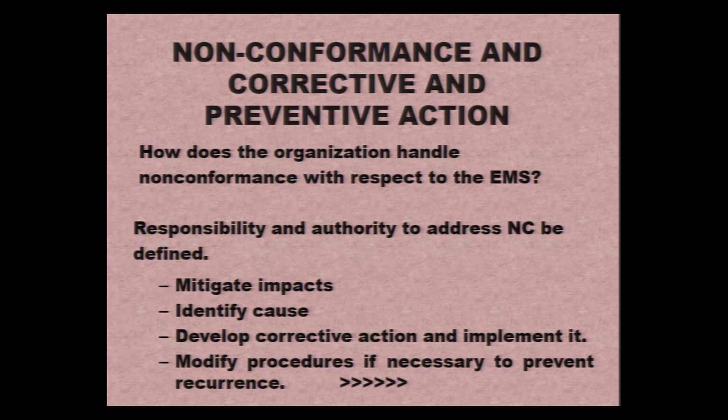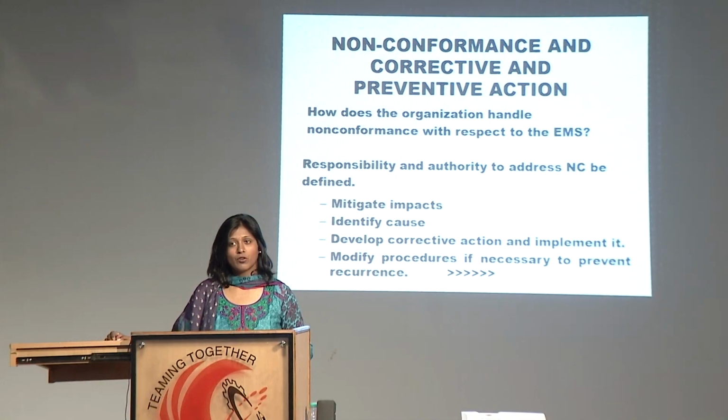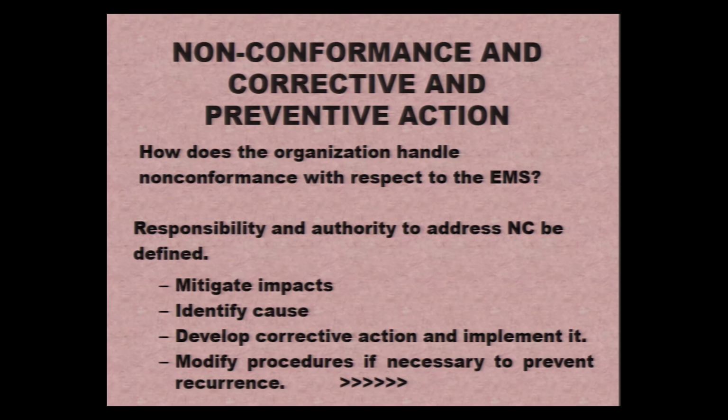Now, when we are trying to monitor ourselves, we may come across some non-conformances. So the next part of this is on non-conformance and corrective and preventive action, which discusses how the organization is handling the non-conformance that has arisen with respect to the environmental management system established by the organization. Any non-conformance is very commonly also called an NC. It has to be established who has the responsibility as well as the authority to mitigate the impacts of this non-conformance.